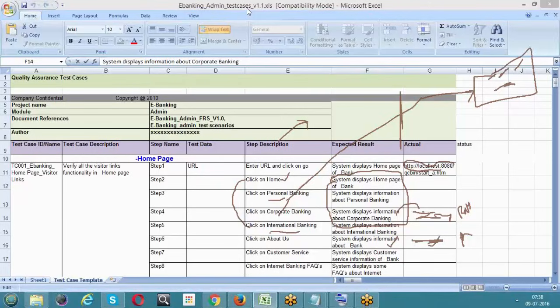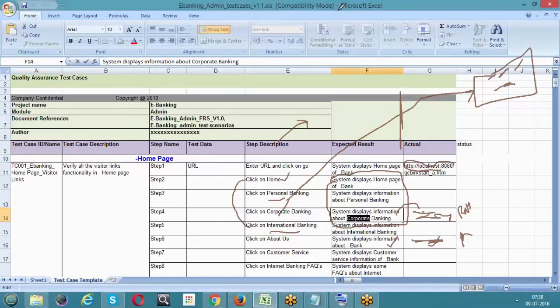Is that clear with this test case template? Any doubts on this document before going ahead with the other class? Is everything fine, guys? Yes, that's good.